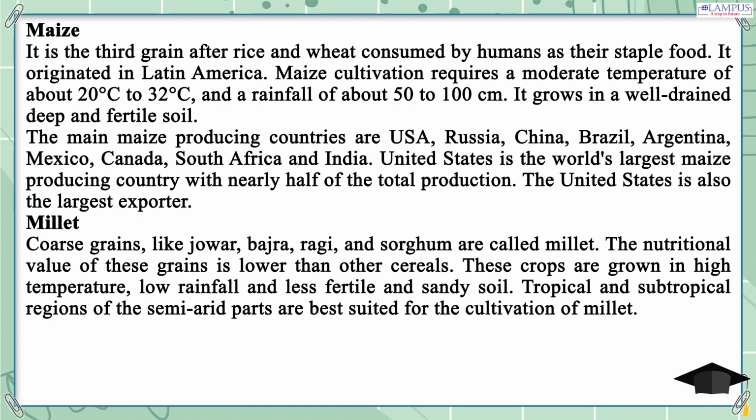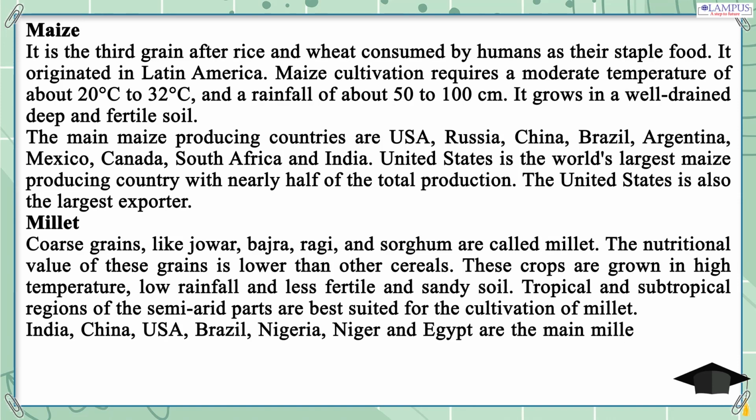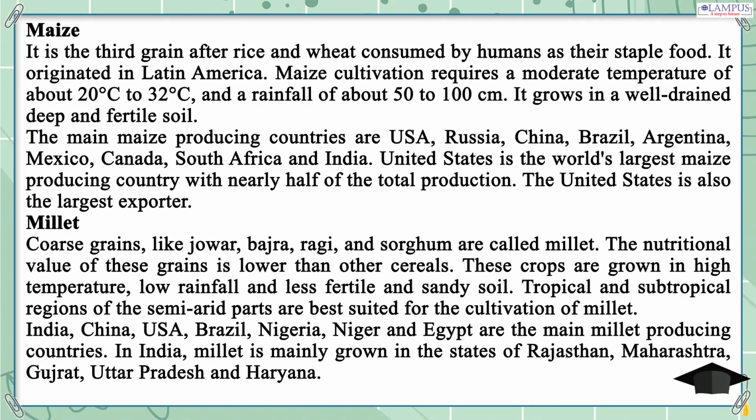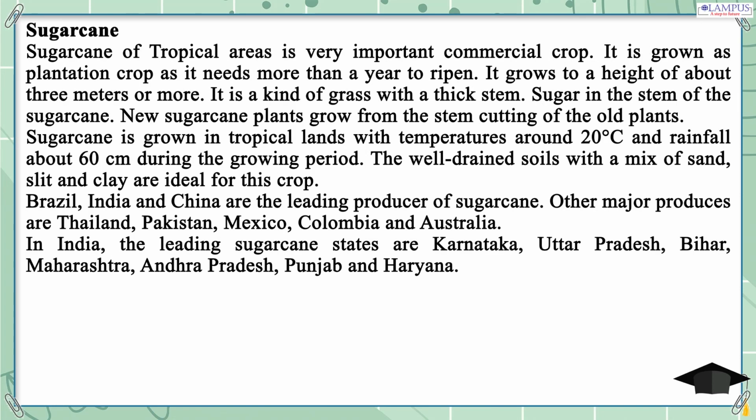India, China, USA, Brazil, Nigeria, Niger and Egypt are the main millet-producing countries. In India, millet is mainly grown in the states of Rajasthan, Maharashtra, Gujarat, Uttar Pradesh and Haryana. Sugarcane. Sugarcane of tropical areas is a very important commercial crop.